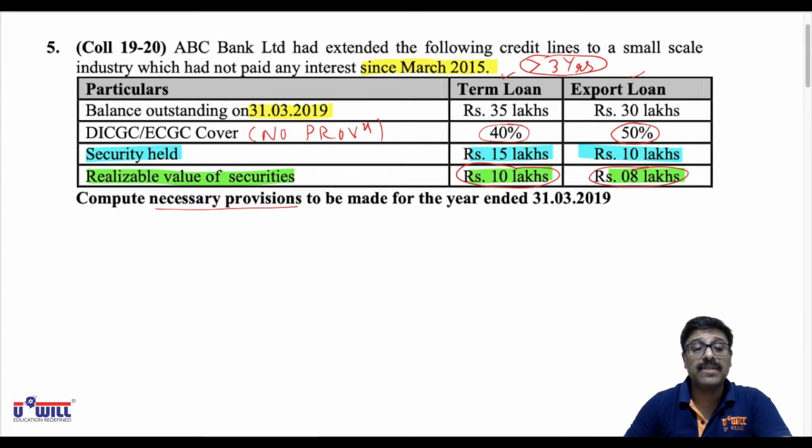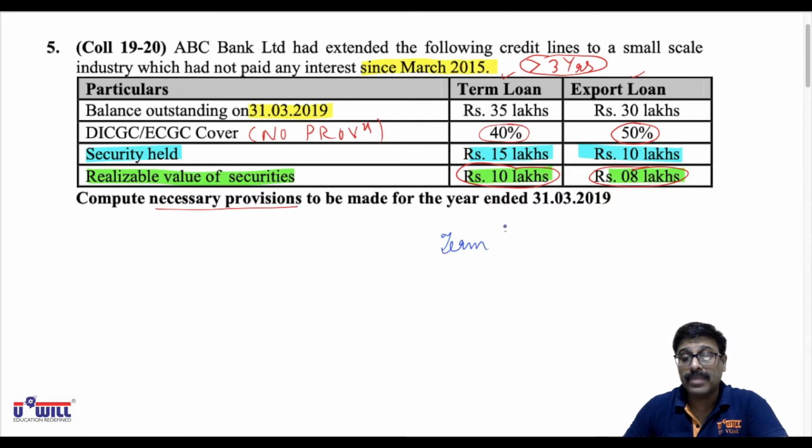So all of you give these two headings in your notebooks. One is term loan. Okay, we'll do it in columnar form. And the other one is export loan.